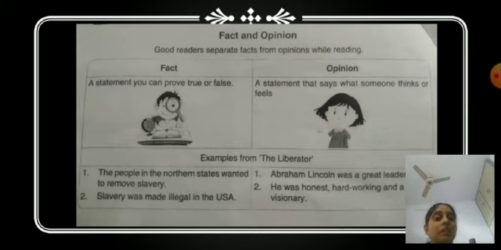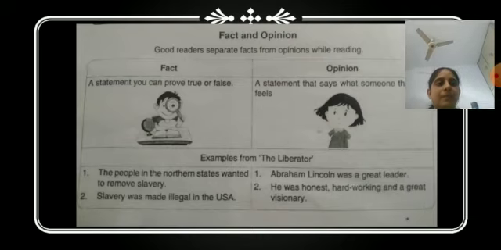But on the other hand, there are a number of people who say that Mahatma Gandhi was a really great person. It means what they think. They are saying what they are thinking about that person. So opinion is all about our thinking, our feelings, what we are thinking or feeling about someone. So here we are given some examples.